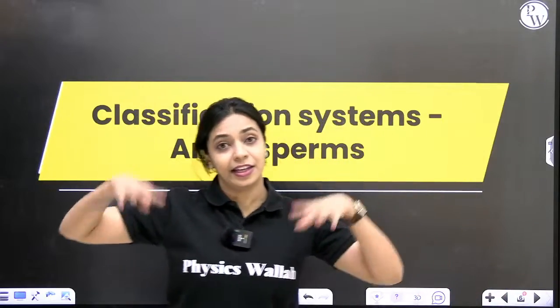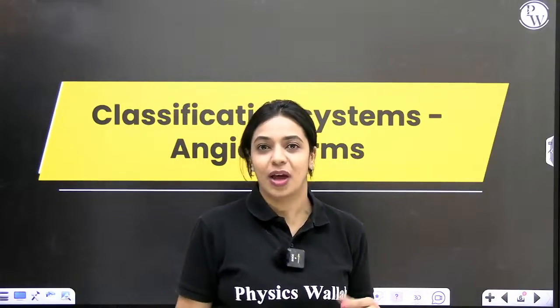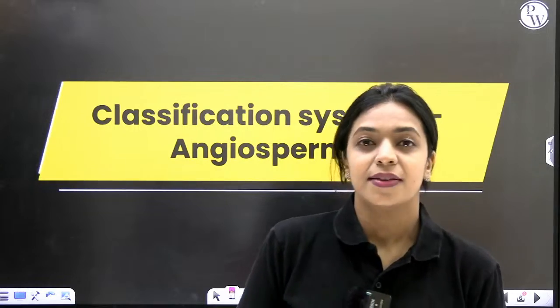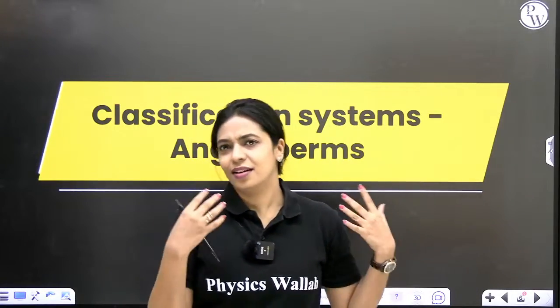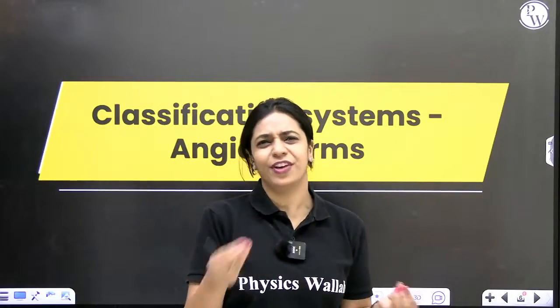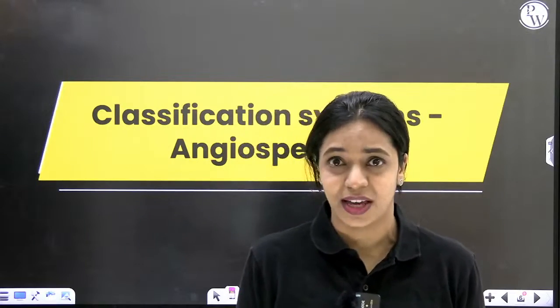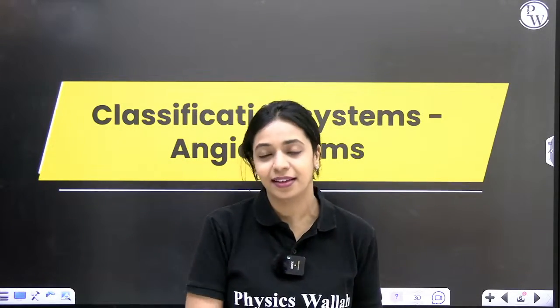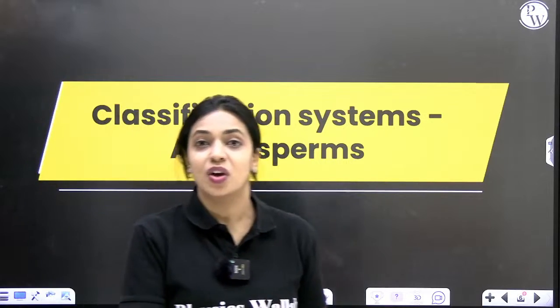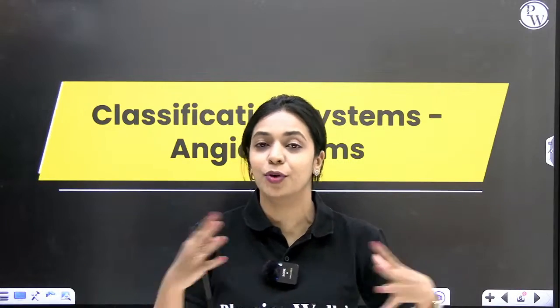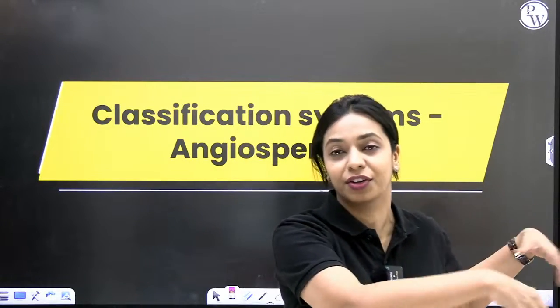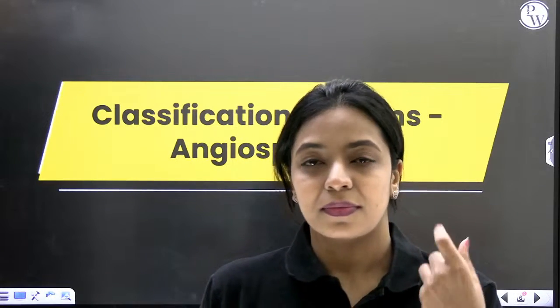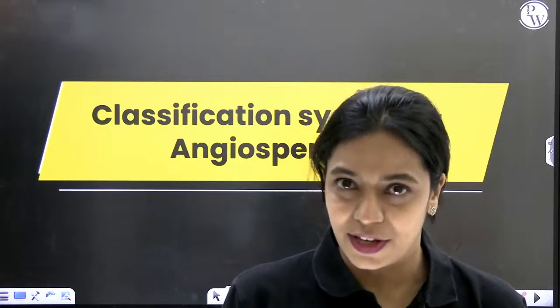In the introductory part of this chapter, there are different types of classification. Earlier, people used to classify plants based on very few characteristics, like where does it live? Is it in water? Is it on land? If it's in water, it's aquatic. If it's on land, it is terrestrial. Very simple characters. Also, is it a very thin and flexible stem? Then it's a herb. Is it bushy? Then it's a shrub. Does it have a thick trunk? Then it's a tree. Classification was going on based on very few characters.